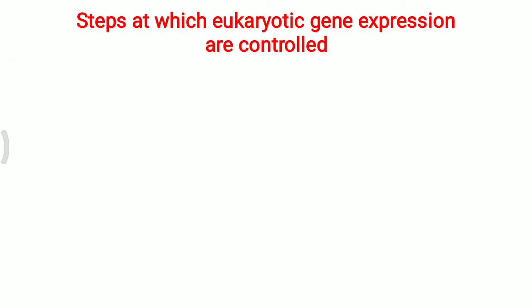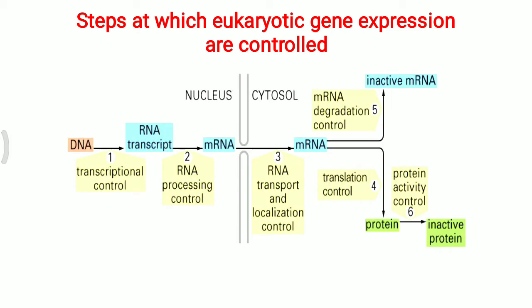So the various steps at which eukaryotic gene expression is controlled are explained in this picture. Simply, DNA forms mRNA, and from that mRNA the final protein is formed. From DNA to mRNA, there is an intermediate hnRNA, that is heterogeneous nuclear RNA, generated. In between, transcriptional control as well as RNA processing control are helpful for gene expression. Further, from mRNA to protein, there is RNA transport and localization control as well as translation control. Further, mRNA degradation control and protein activity control are also helpful for gene expression.